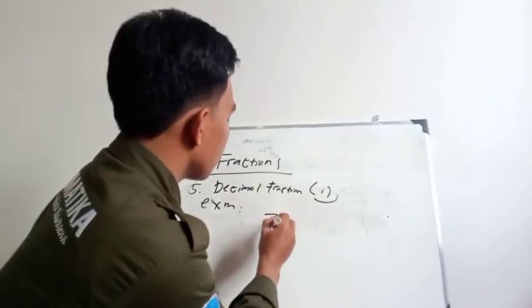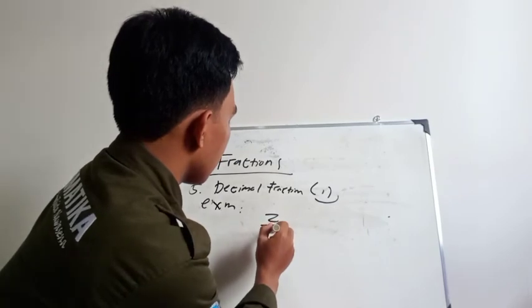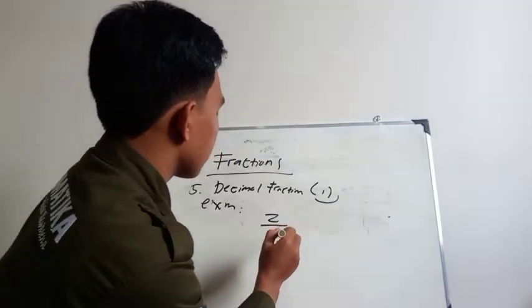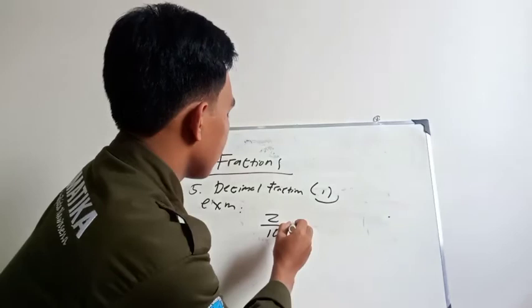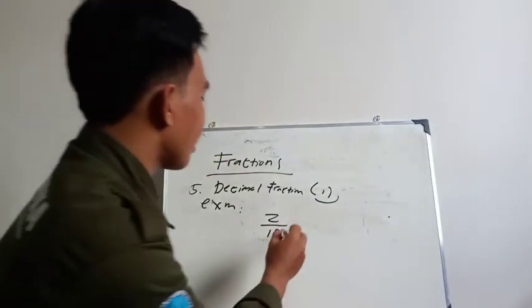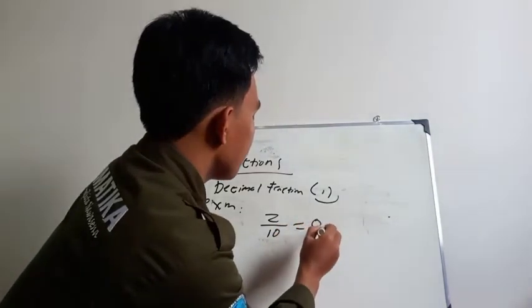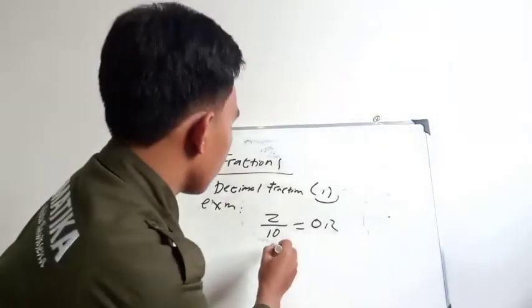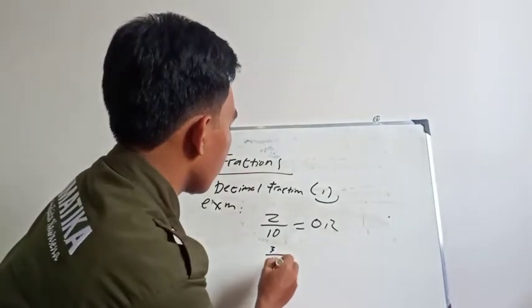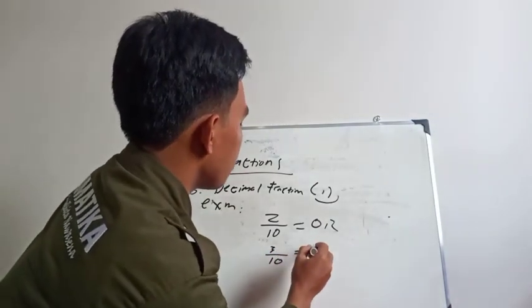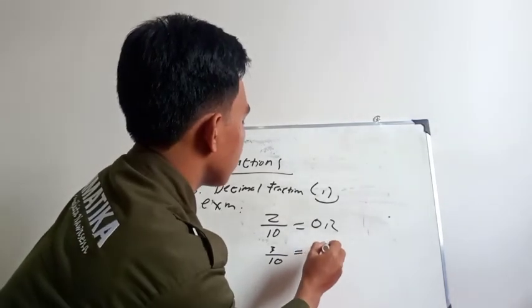Example: 2 by 10 is equal to 0.2. 3 by 10 is equal to 0.3.